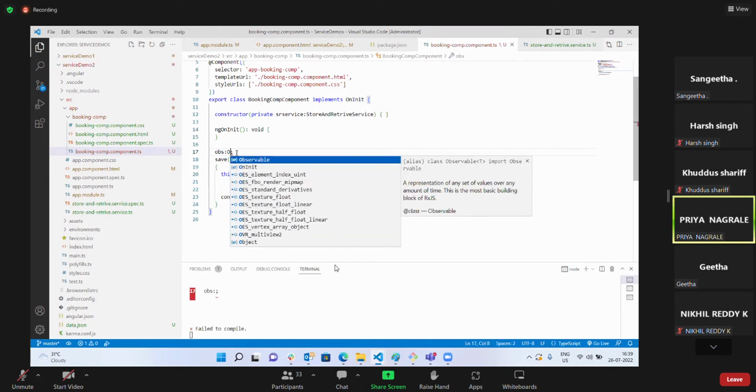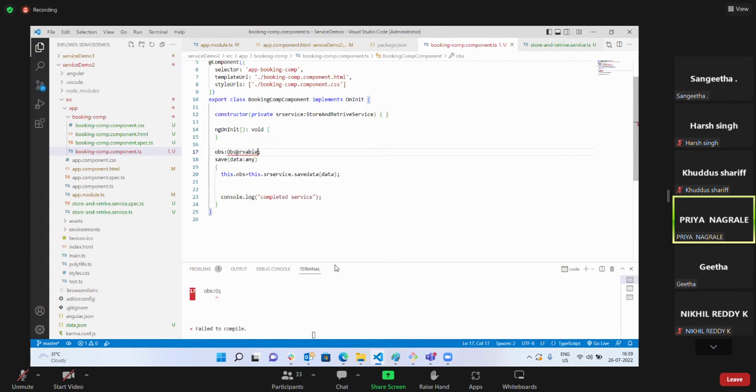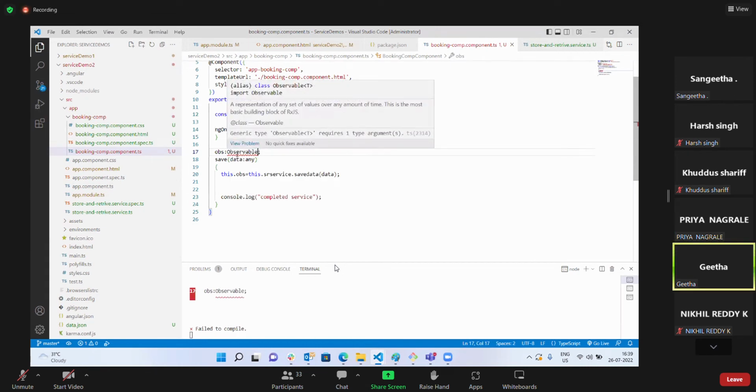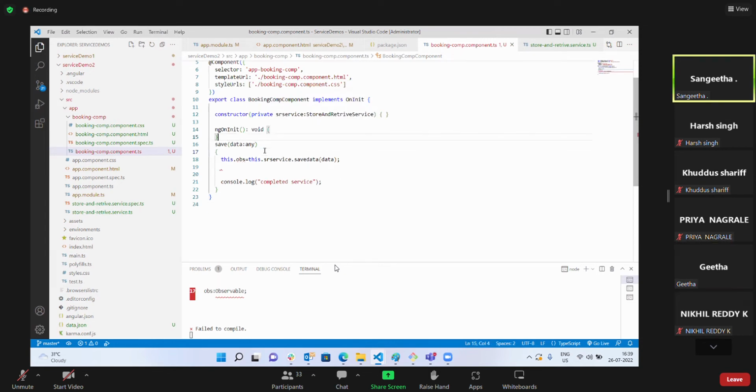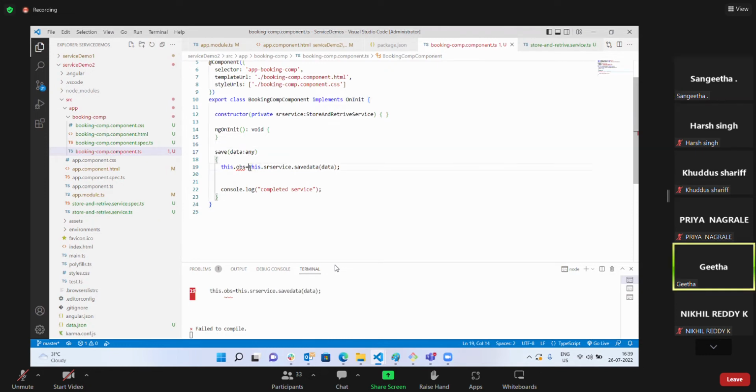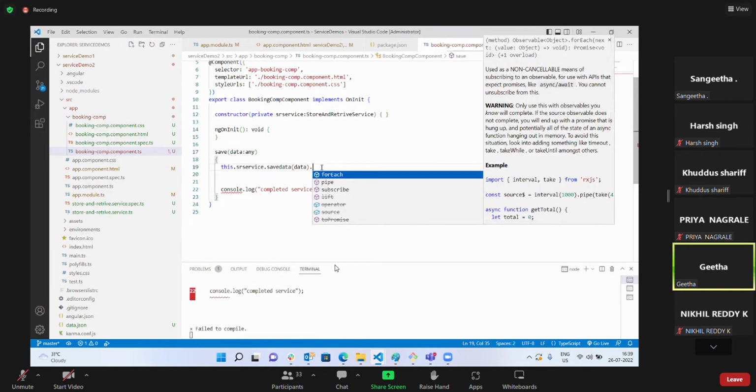Ma'am, we need to install RxJS, I think. But data got persisted and you want to do the task using observable. No. For storing, I'm saying, wait.